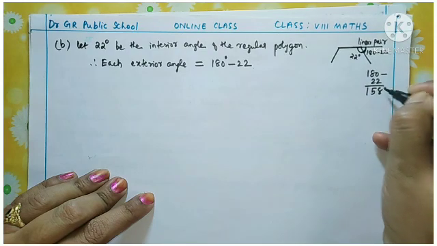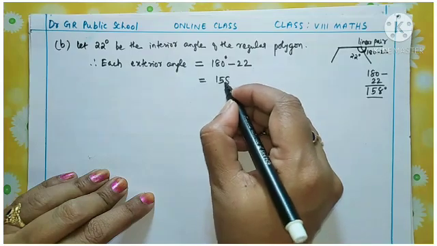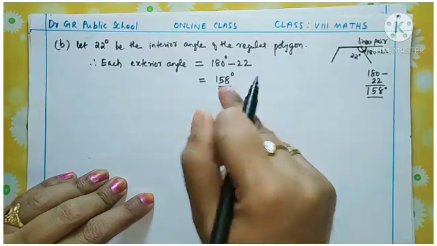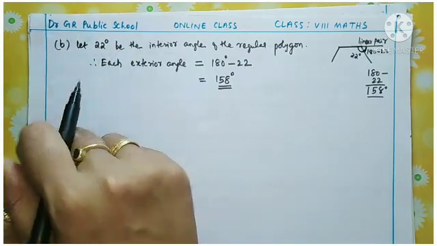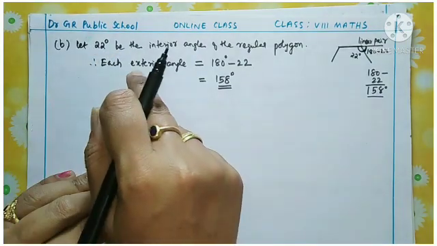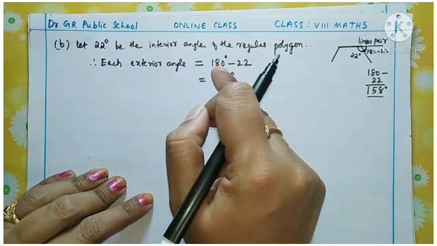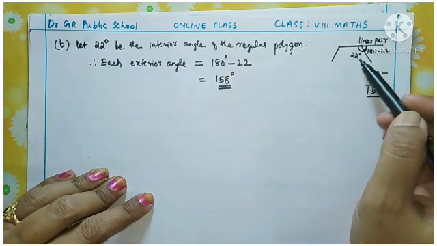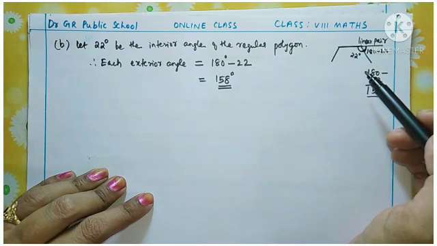All of you check this. So you are getting 158 degrees. So what is this, children? If we assume 22 degrees as the interior angle of the regular polygon, then we find the exterior angle by subtracting from 180, because exterior angle and interior angle together form a linear pair in a polygon.